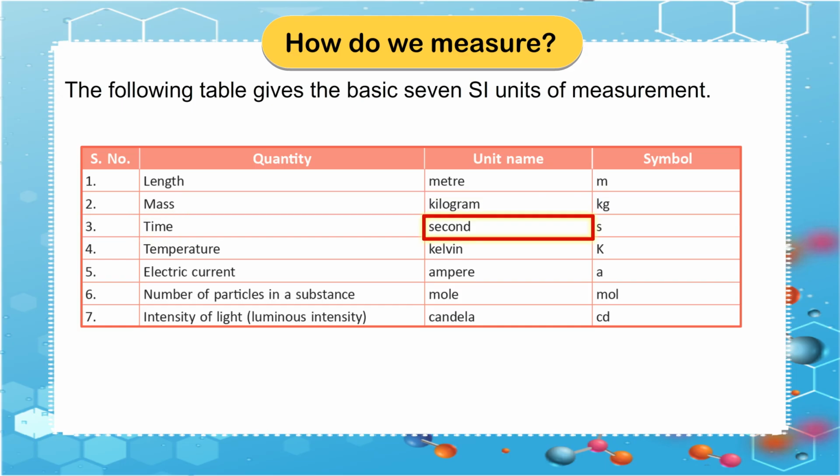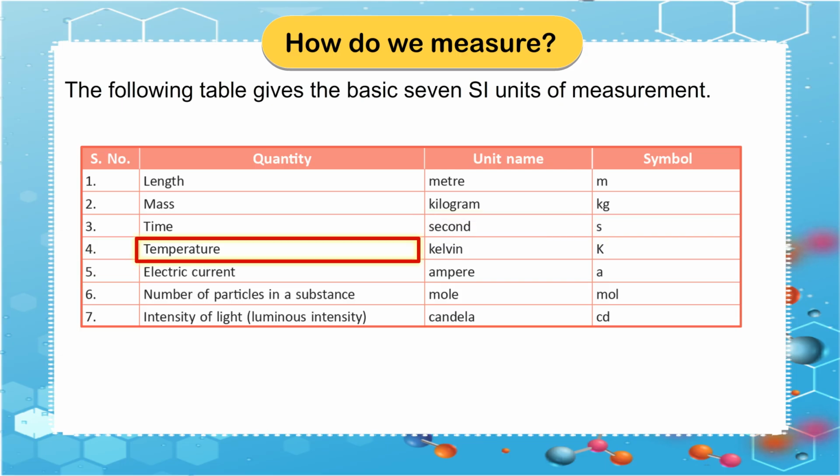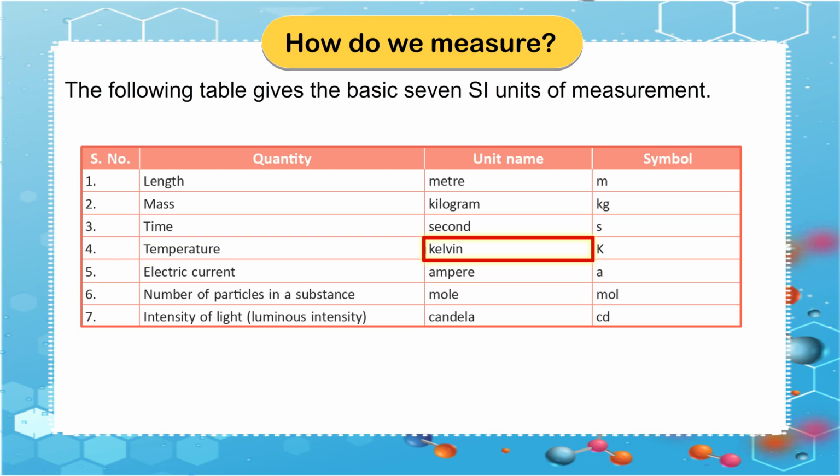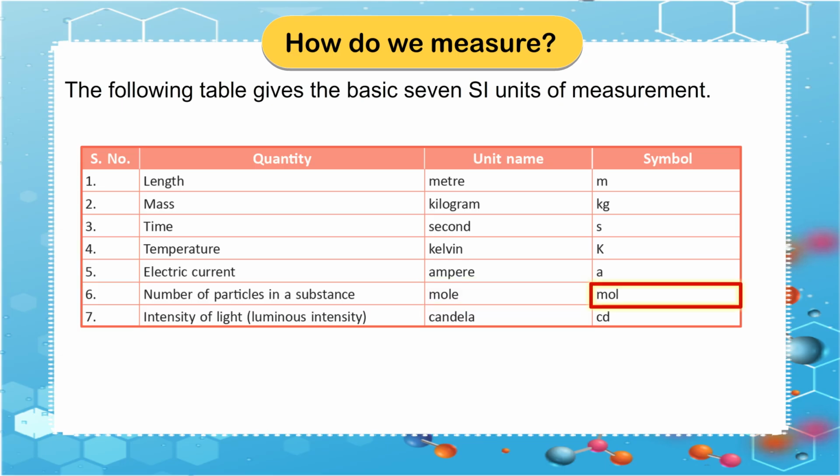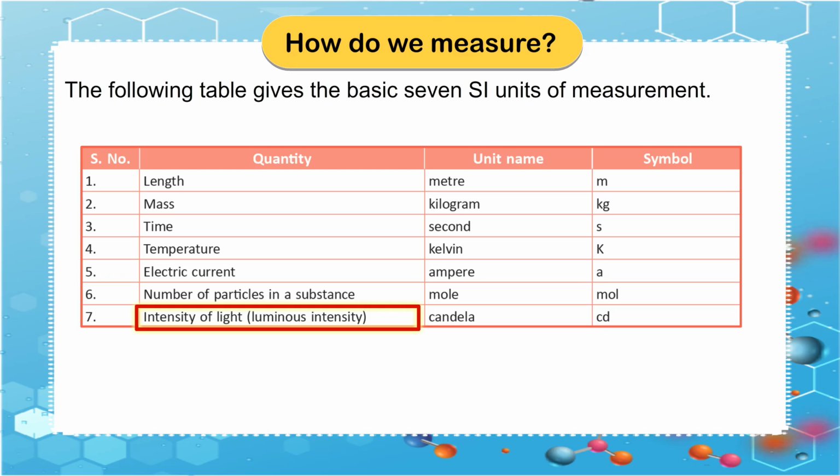Time, second, s. 4. Temperature, kelvin, K. 5. Electric current, ampere, A. 6. Number of particles in a substance, mole, mol. 7. Intensity of light, luminous intensity, candela, cd.